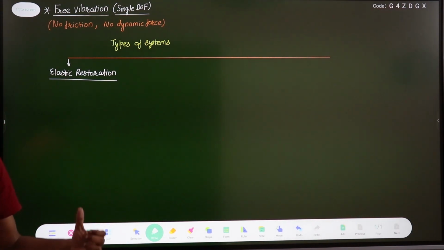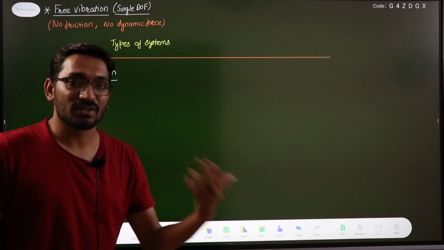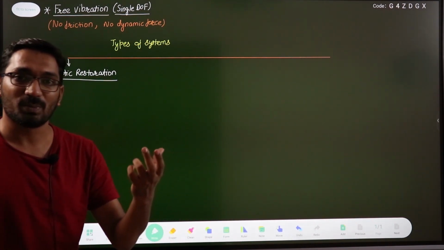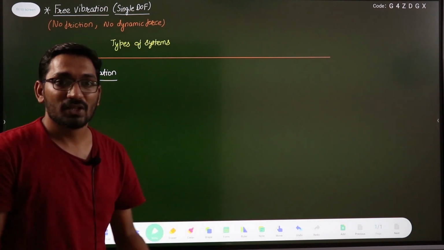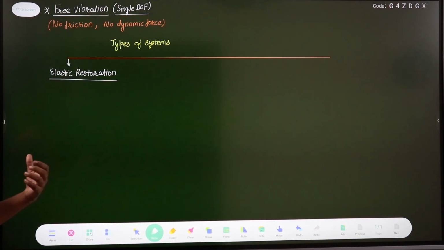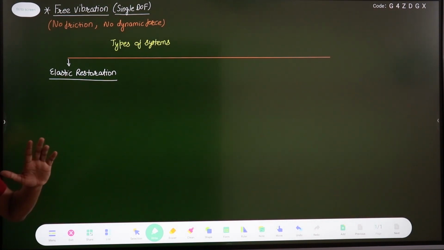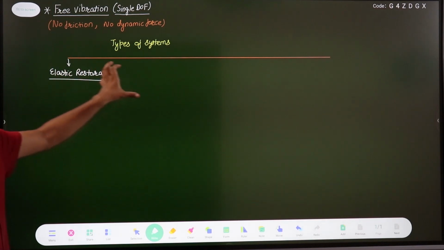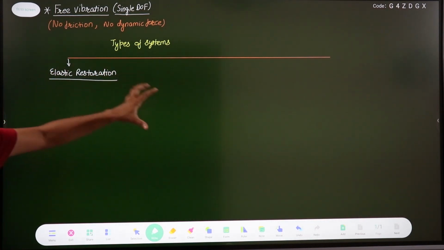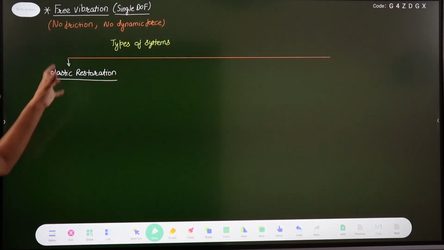Elastic property of the system means, suppose we have a spring. So the elastic property in the spring is the stiffness of the spring. So if that spring is present, then that type of vibrating system is your elastic restoration type of system, right? So here the restoration will be because of the elasticity of the system or the elastic properties which are present within the system.